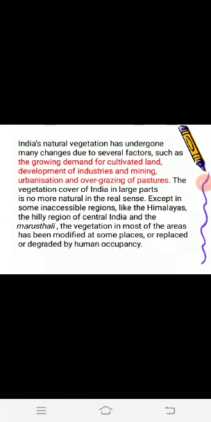To fulfill the requirements of the population, a lot of industries are there. To develop these industries, trees are continuously being cut. Forests are being cut to develop new colonies also. As the population is increasing, we also require more houses for living. Overgrazing of pastures is also another factor of vegetation change.